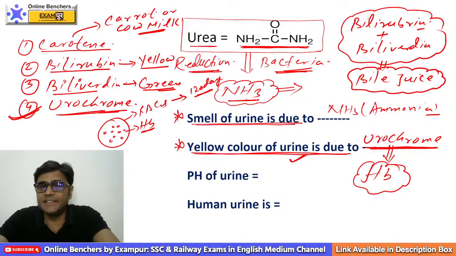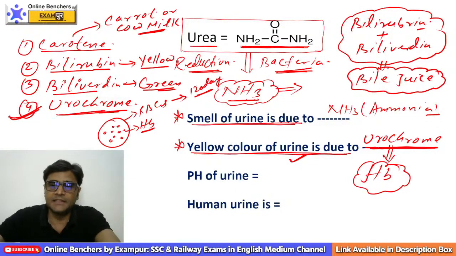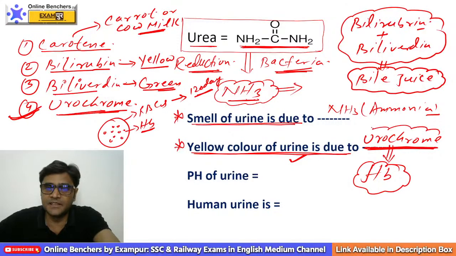After 120 days, death of RBCs occurs, and RBCs are decomposed in which organ? Liver. And due to decomposition this pigment, that is urochrome, is formed. So urochrome is formed by the decomposition of dead RBCs. Okay, please remember. So the pale yellow color of urine is due to urochrome.